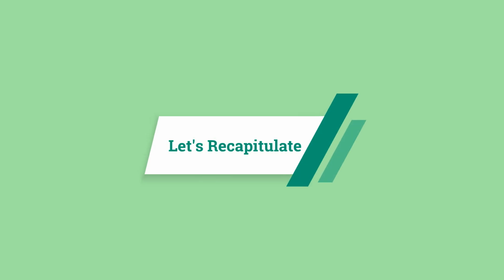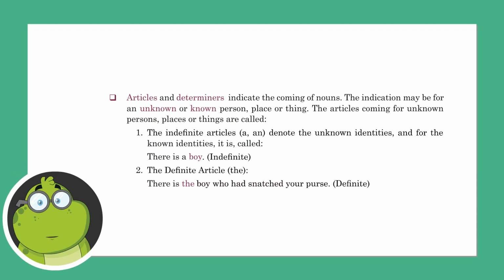Let's recapitulate. Articles and determiners indicate the coming of nouns. The indication may be for an unknown or known person, place or thing. The articles coming for unknown persons, places or things are called the indefinite articles. A and an denote the unknown identities, as in: There is a boy, indefinite. For known identities, it is called the definite article, the: There is the boy who had snatched your purse, definite.